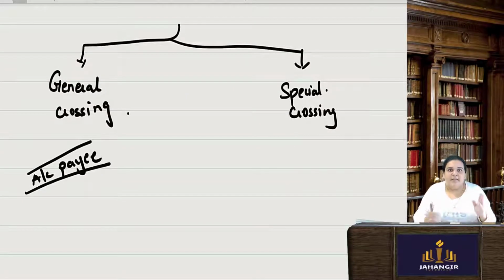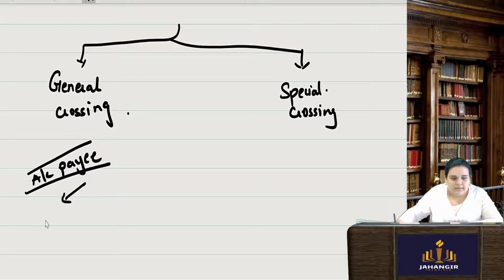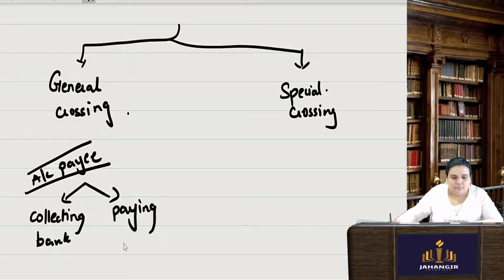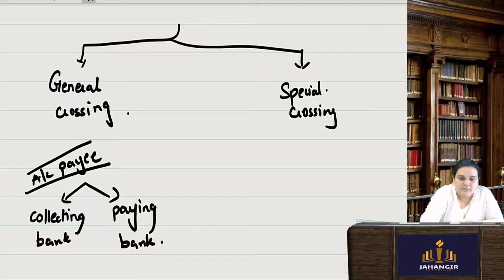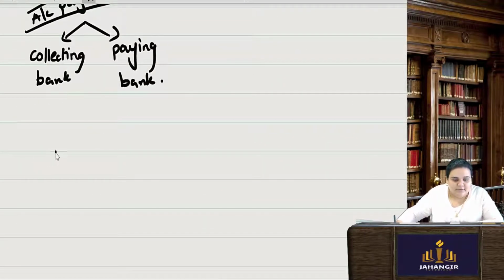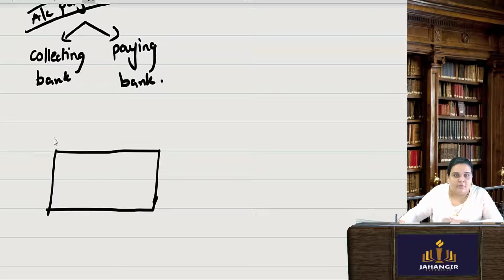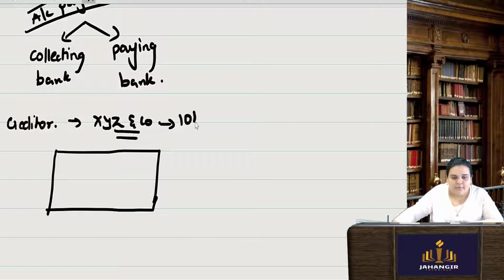This bank will collect the money and then credit it in your account. So there will be 2 banks involved over here. One will be a collecting bank, and one will be a paying bank. Say suppose I have drawn a check, I want to pay, I have a creditor, creditor XYZ and company. He is my creditor, I have to pay him an amount of 10,000 rupees.